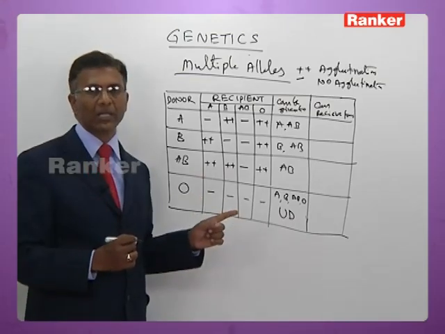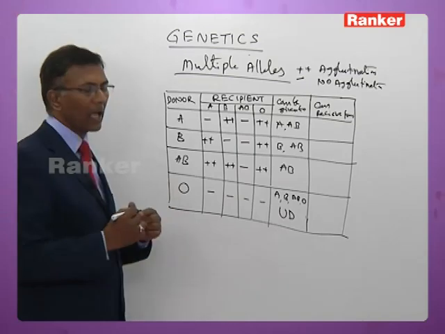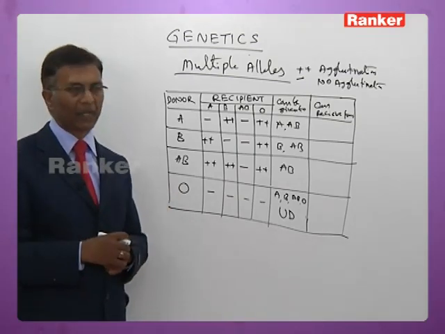Suppose you get a question in the EAMCET here now, how does O act as universal donor? You should answer, O does not have any antigen, that's why it can be given here now.